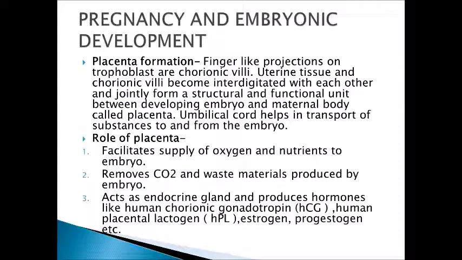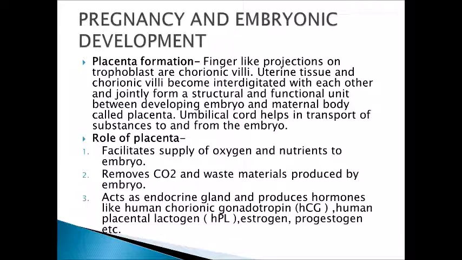Once the implantation occurs, the next step is placenta formation. Finger-like projections on trophoblast are called chorionic villi. Uterine tissue and chorionic villi become interdigitated with each other and jointly form a structural and functional unit between the developing embryo and the maternal body, and this structure is called the placenta.